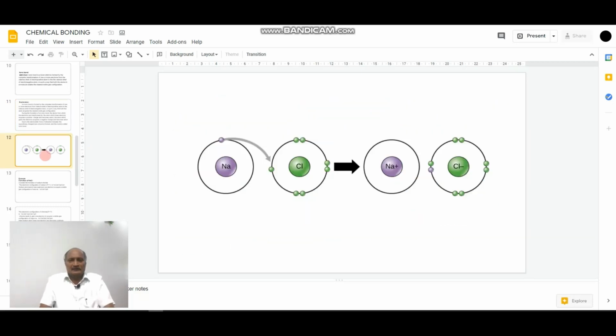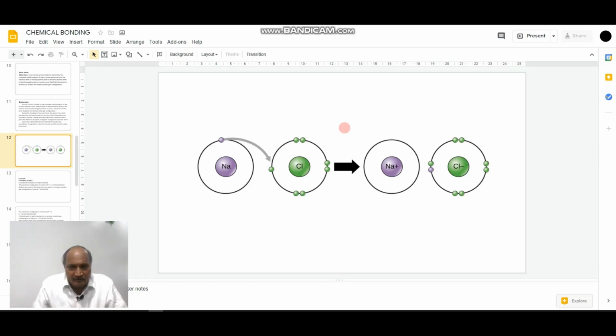An example of a compound having an ionic bond is simply sodium chloride. In the formation of sodium chloride, an ionic bond is formed. How is an ionic bond formed between sodium and chlorine atoms? In this example, the sodium atom contains one electron in the valence shell and the chlorine atom contains 7 electrons in their valence shell.